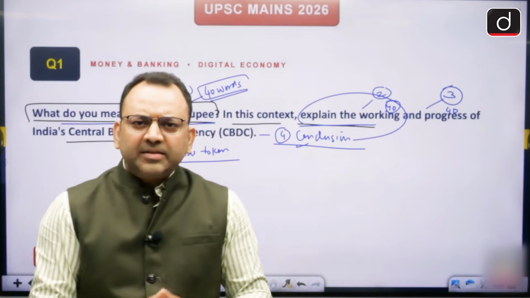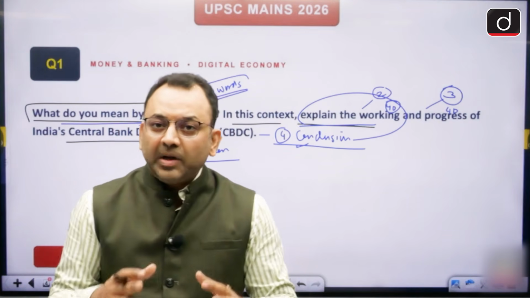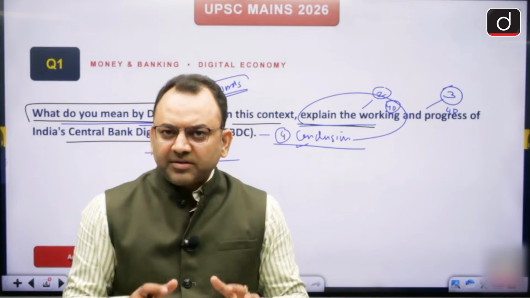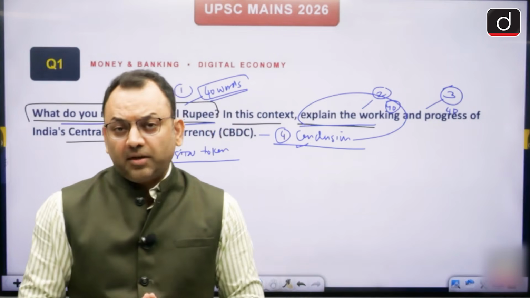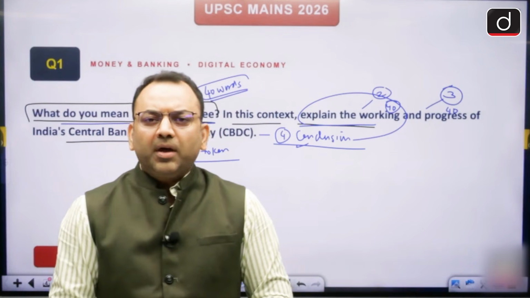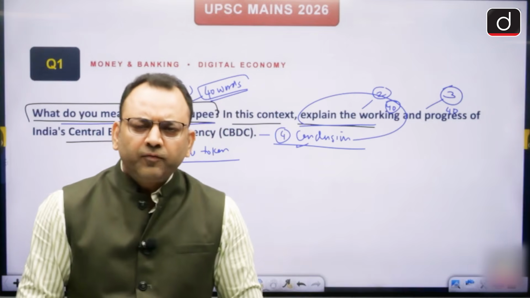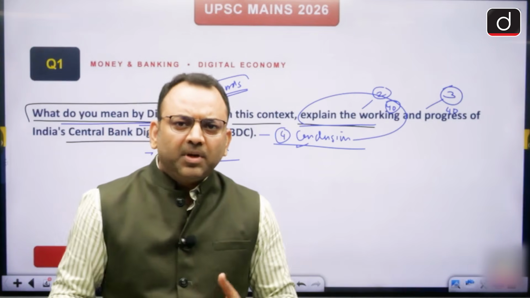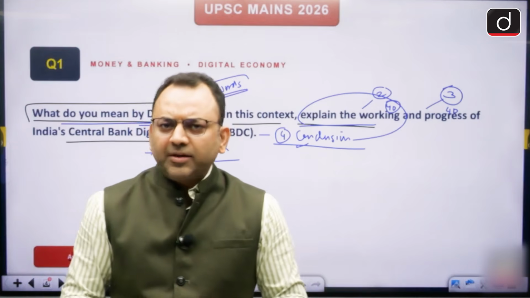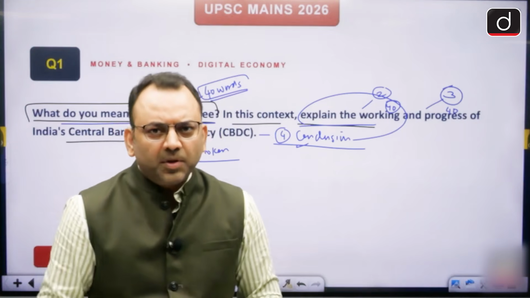So nearly 17 banks offer the CBDC as of now. 8 million active users are there of the CBDC, and the total transaction value so far is 34,000 crores as per the recent data. Now international transactions: suppose we buy crude oil from Russia, in future the payments may be made through the e-rupee without any third party. But as of now we have not made any foreign transactions, but in the future this is possible.